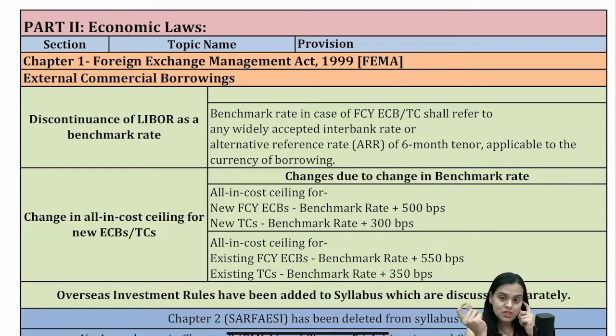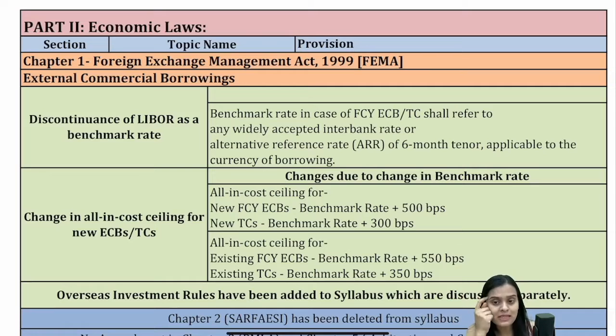So we have a benchmark rate. Earlier, we adopted LIBOR as a benchmark rate. Now that has been changed. So now we have an alternative reference rate of a 6-month tenor or any widely acceptable interbank rate. Now, do we need to know, ma'am, which alternative reference rate has been used? No, you don't need to know that.